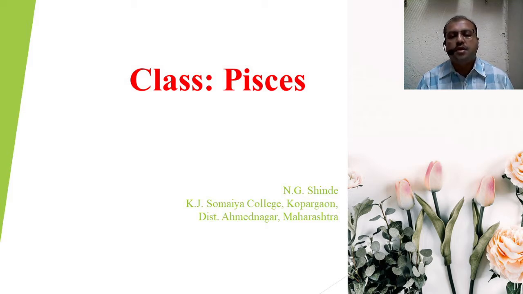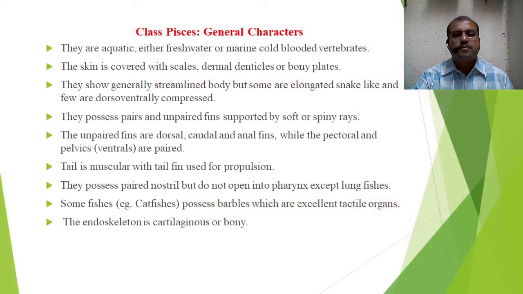So let's see the general characters of class Pisces. As you know, the fishes live in water, whether it is fresh water or marine water, or it may be the estuarine water or brackish water. In between the river as well as sea, this water is called estuarine or brackish water. So this is about the habitat of fishes, or they may live in ponds, dams as well. And these fishes are cold-blooded vertebrates.